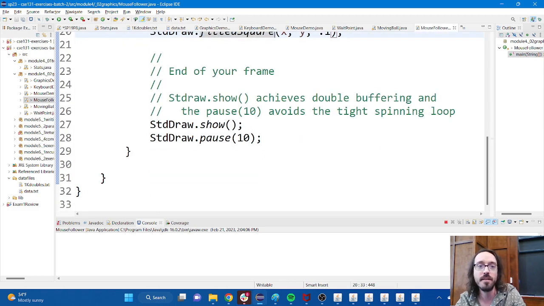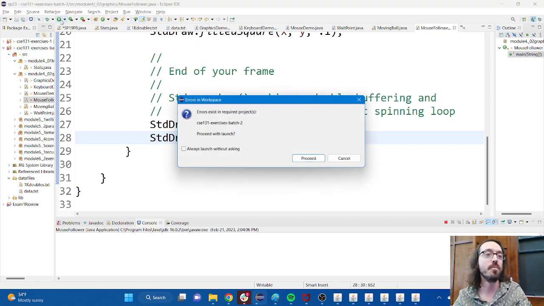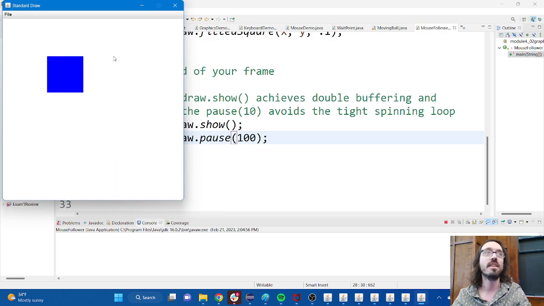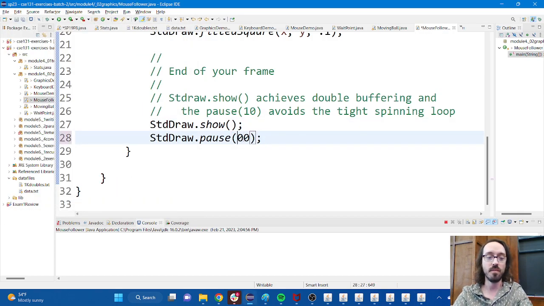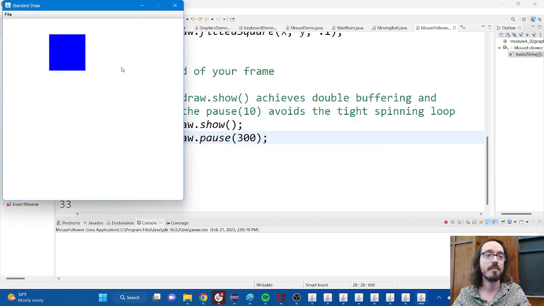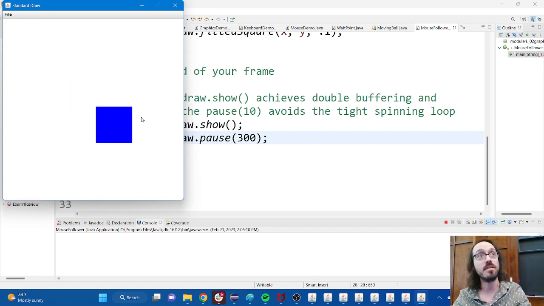But if you come down here and you change the frame rate, think about what that means. It's going to wait longer before checking to see where the mouse position is and drawing the square. So if I make this go larger, it's going to start to look like it's lagging a little bit. There's going to be a little bit of a delay or a lag. You can kind of see. Now when I move the mouse around, it's just not hugging the mouse so tight. Or if I make this even bigger, it'll lag even more. Right there, it's super laggy because I made the frame rate super slow.